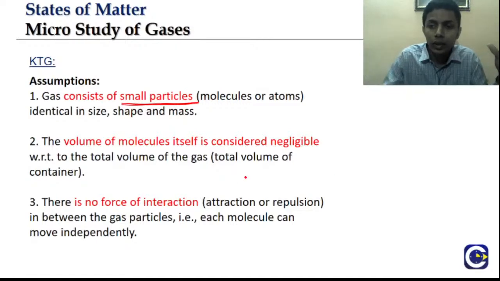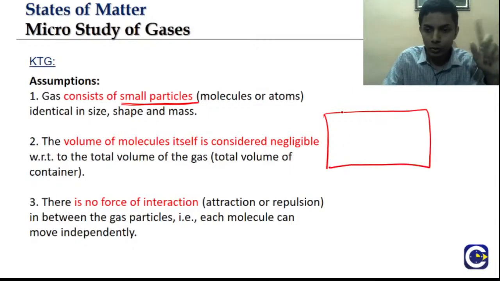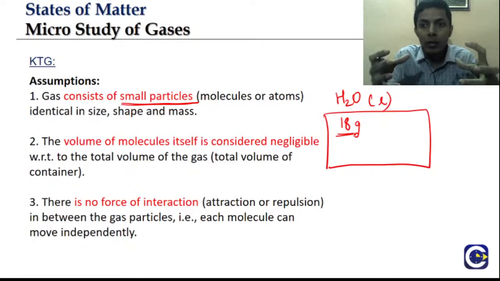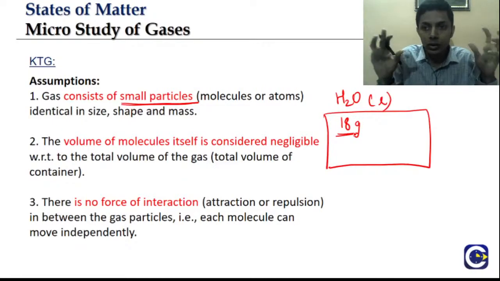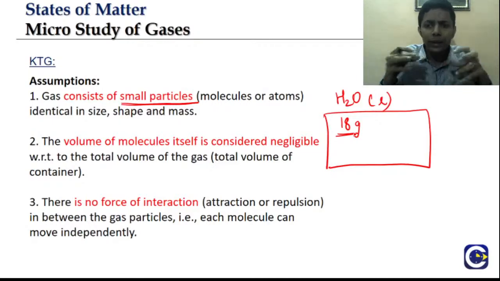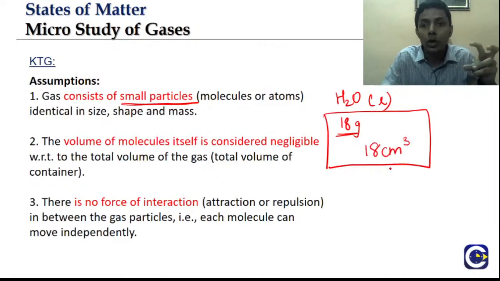To give the best example of this, I'll give you one example. H2O, when it is in liquid form, 1 mole of H2O is 18 grams. The density of water is 1 gram per cc, so 18 gram will have 18 centimeter cube volume.